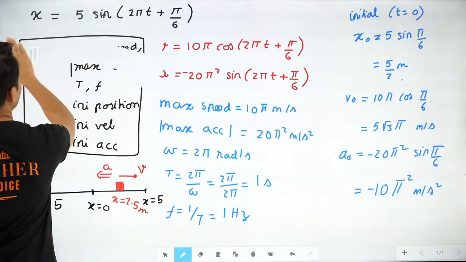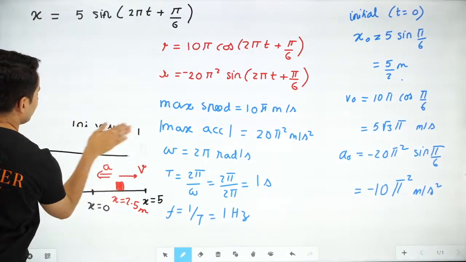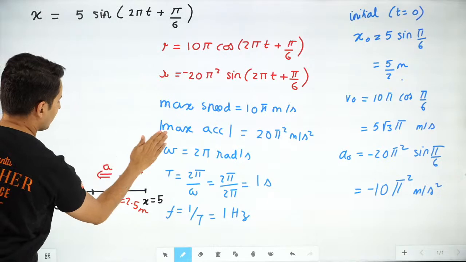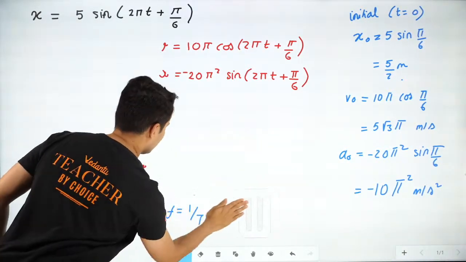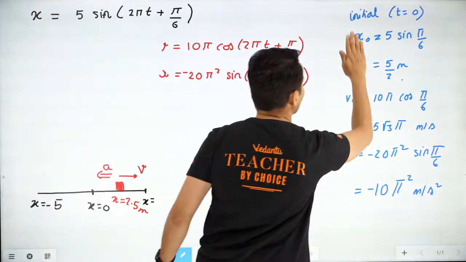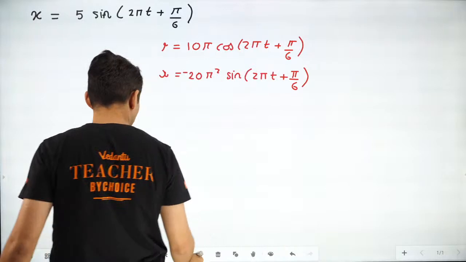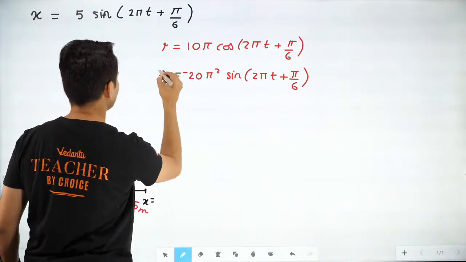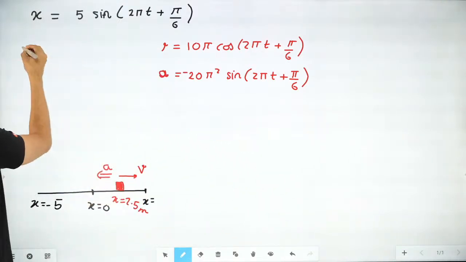So now what if I frame a few more questions?